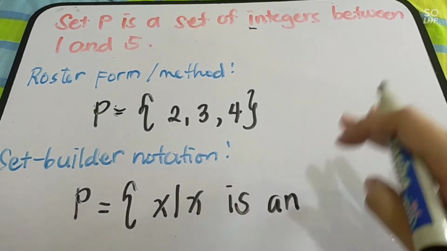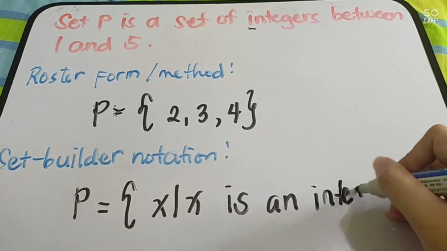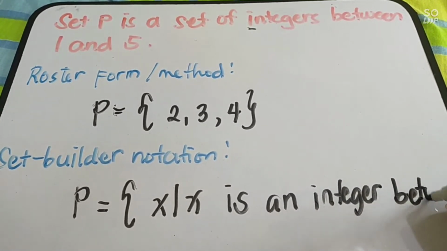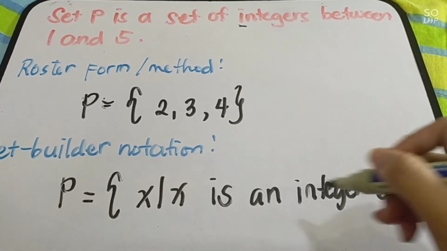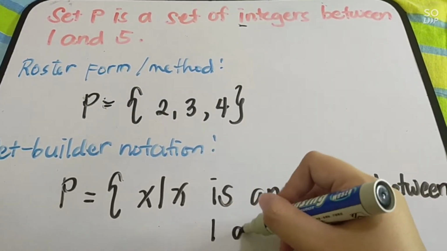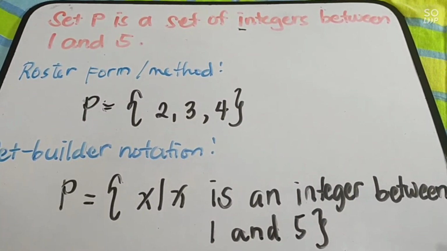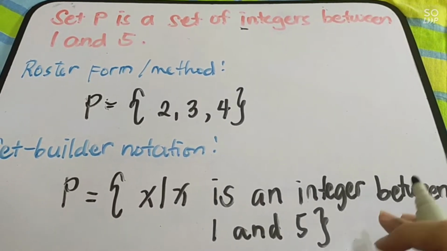An means the next word should be singular, so an integer. Between, no S. We have here between 1 and 5. That is how you write it in set builder notation.